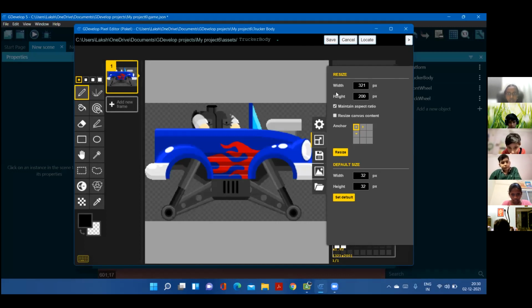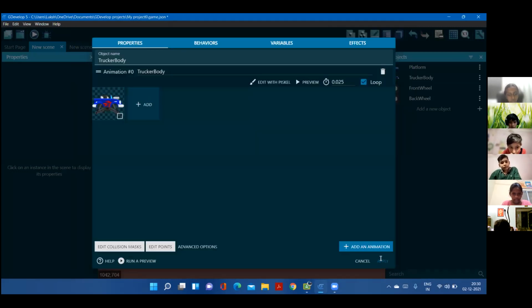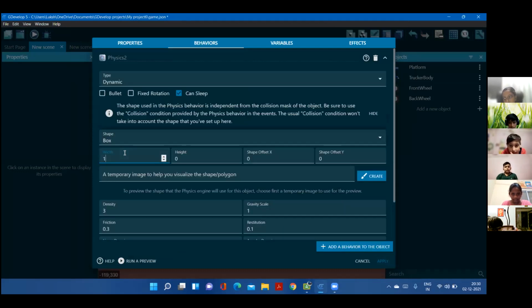Width is 320 and height is 200. So width, keep it 150 and height, keep it 100. So it's proper and you can see the car riding on the platform.